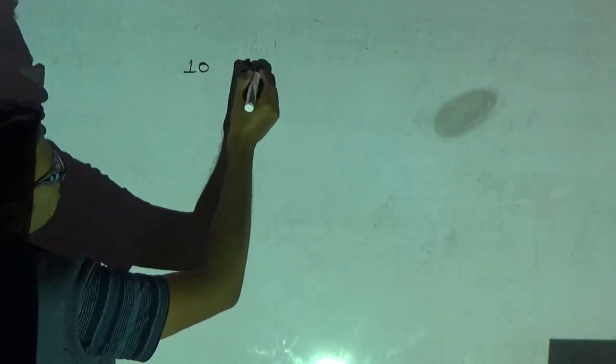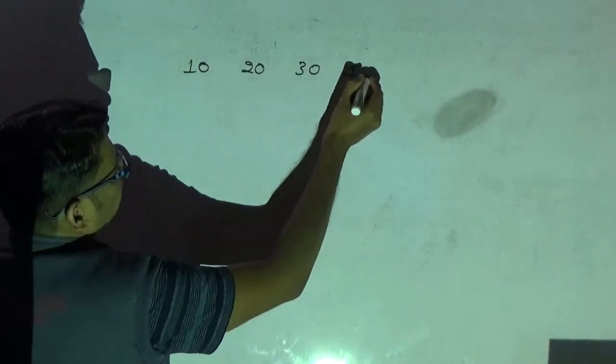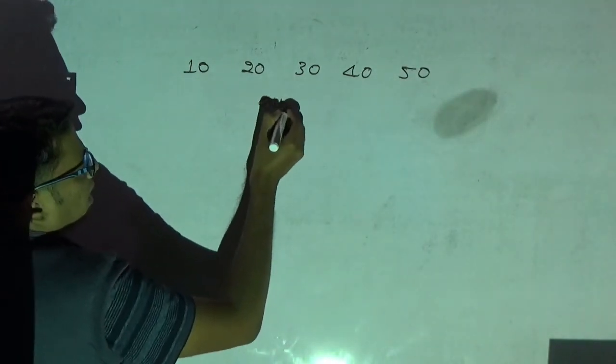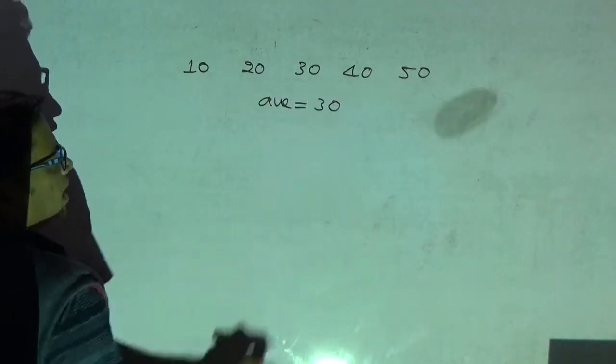Now, the next concept I want to explain. Please observe here. I will take numbers like 10, 20, 30, 40, 50. Now, what is the average? Average is 30.